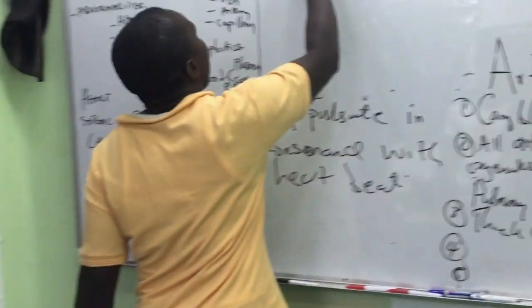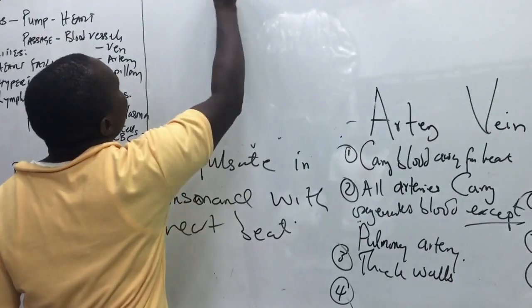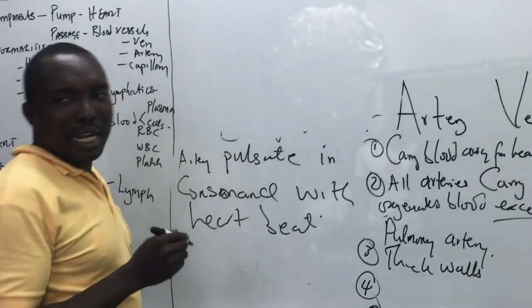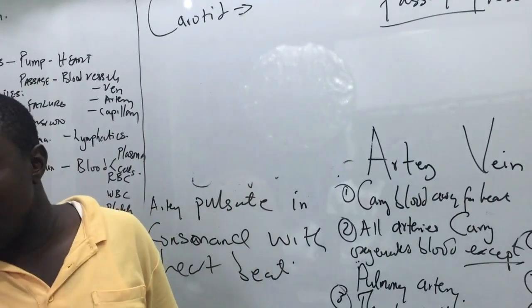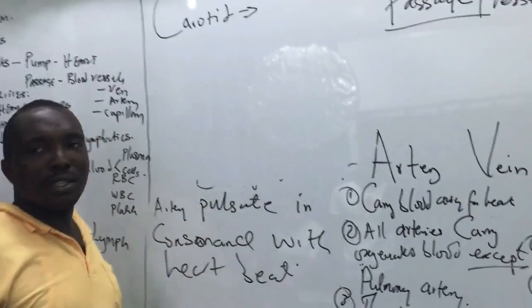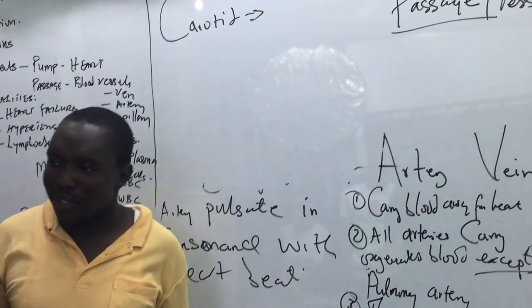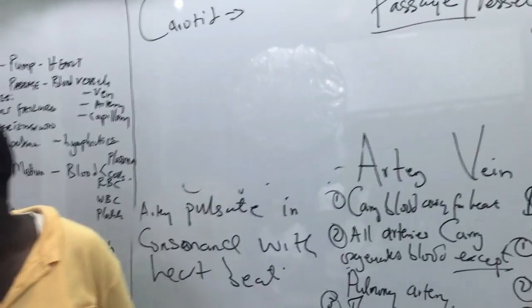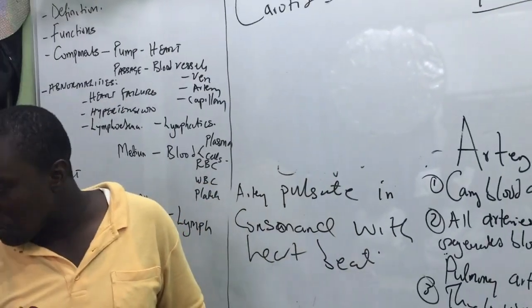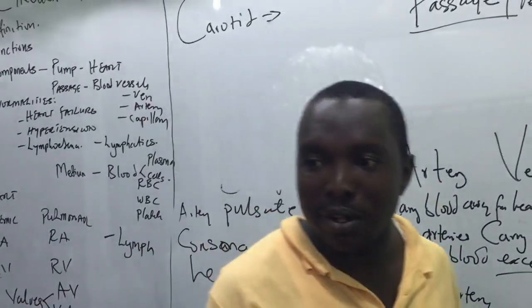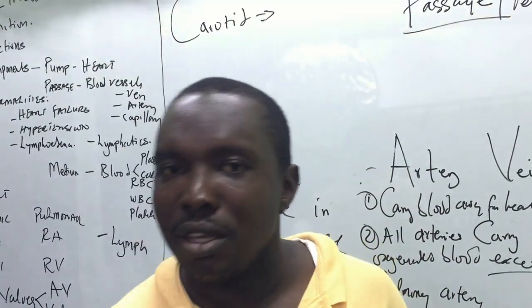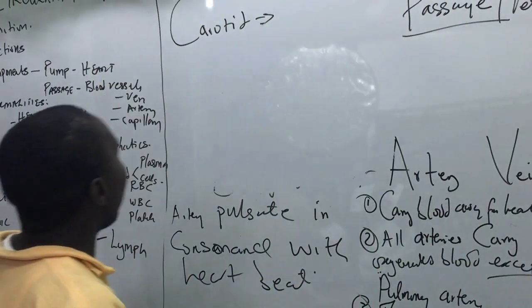Then, after the coronary artery, which other one are you supposed to know? You're supposed to know about the carotid. They supply the brain, the head and brain region. You know, they run through here. So if somebody wants to finish you, just cut your carotid. I know where it is, I know where I can locate it, so don't joke with me. I will do that, and you get out.